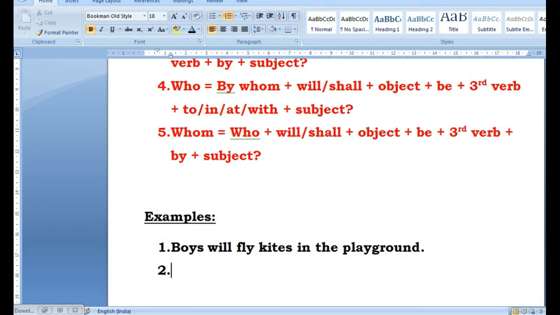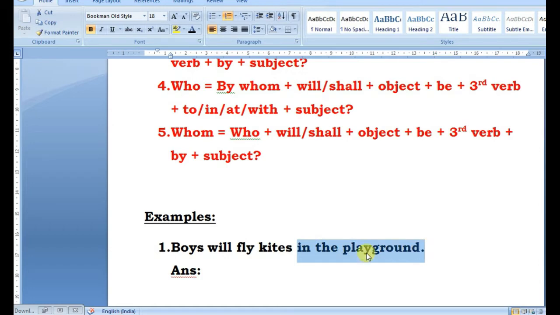Now if you notice this sentence, you will see that there are actually 2 objects. Boys will fly what? When you ask what, you immediately get the direct object. The boys will fly kites. When you ask what, the answer that you get becomes the object. So boys will fly kites. Now where will they fly becomes your indirect object, your second object. Second object is after the first object, whatever you have is all your second object, indirect object.